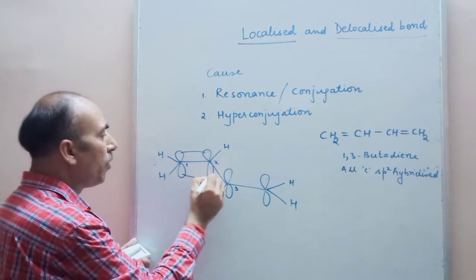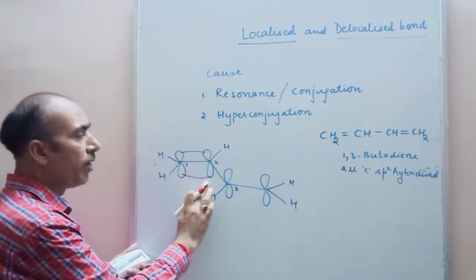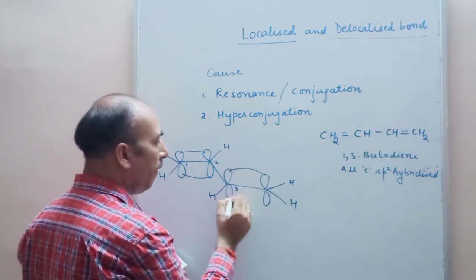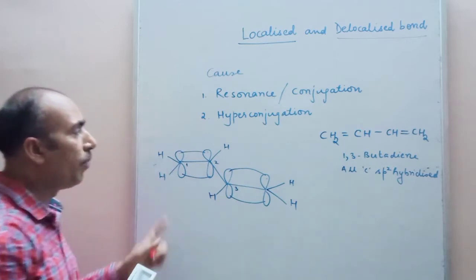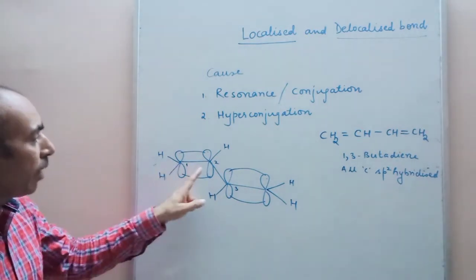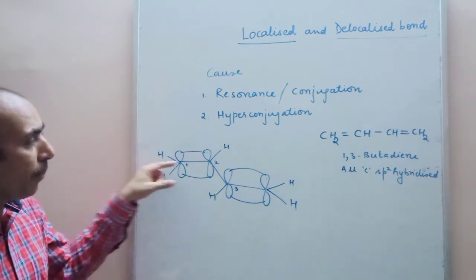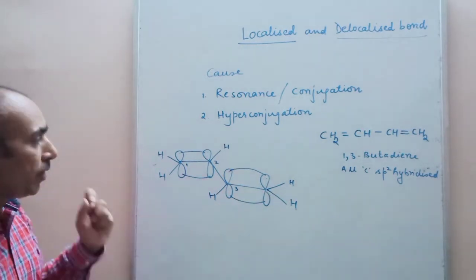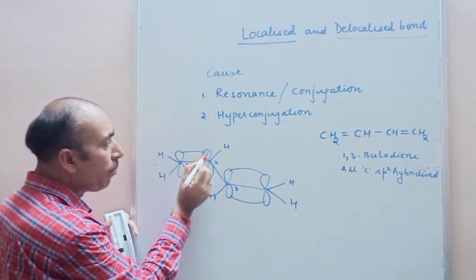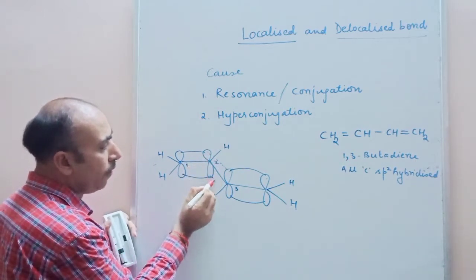This is the bond formed by collateral overlap of the unhybridized p orbitals of C1 and C2, and of C3 and C4. This type of collateral overlap forms a pi bond. Because the molecule is planar and the unhybridized orbitals are parallel to each other and perpendicular to the plane of the molecule, the C2 unhybridized p orbital lobe can overlap with C3 also.